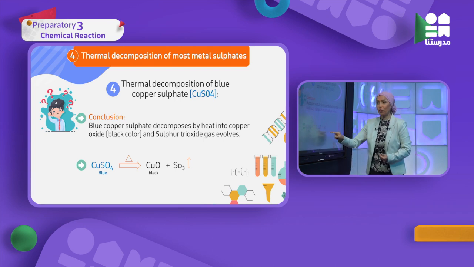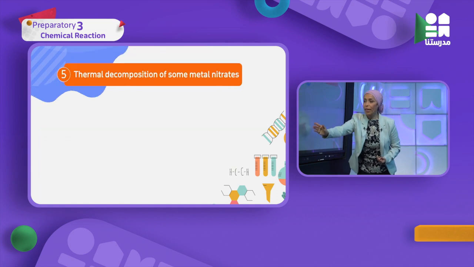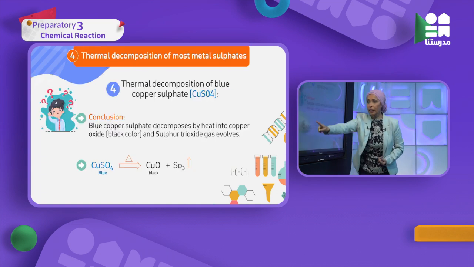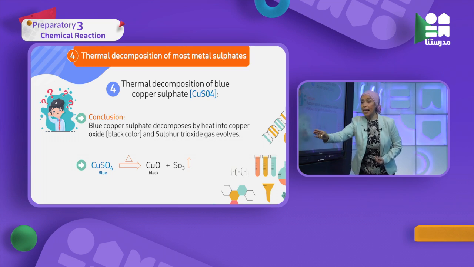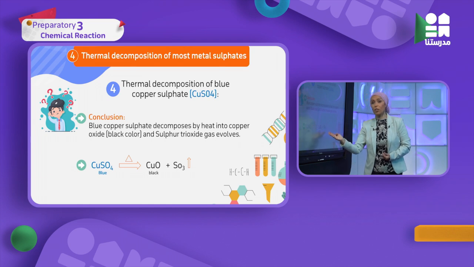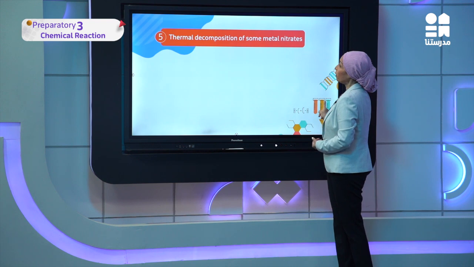So SO3. So you break down this part to get copper oxide after the thermal decomposition, and the remaining SO3 becomes sulfur trioxide gas, which is released as a bubbling gas. Next one.